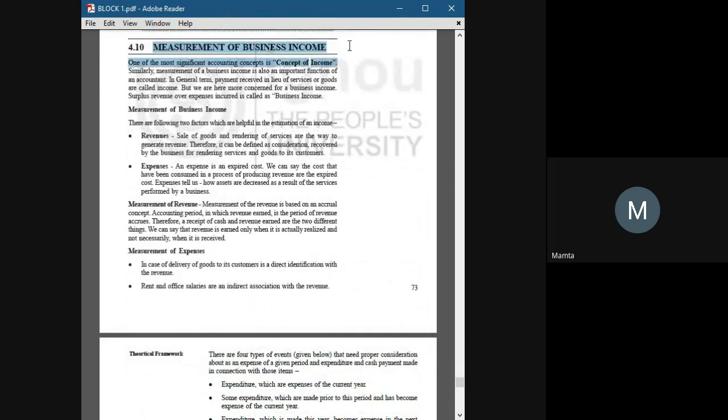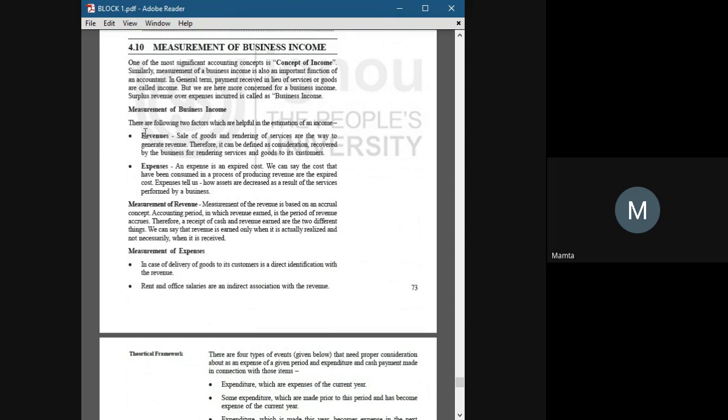Now coming to the point, measurement of business income. How do we measure business income? We can measure the income of any business by just revenue and their expenses. We can just do a total of their revenue and do a total of their cost, which is expenses. And when we subtract the expenses from the revenue, then we will know the business income, that is how much money we have made throughout the year or in a month. So that's how we do measurement of business income, by revenue and expenses.